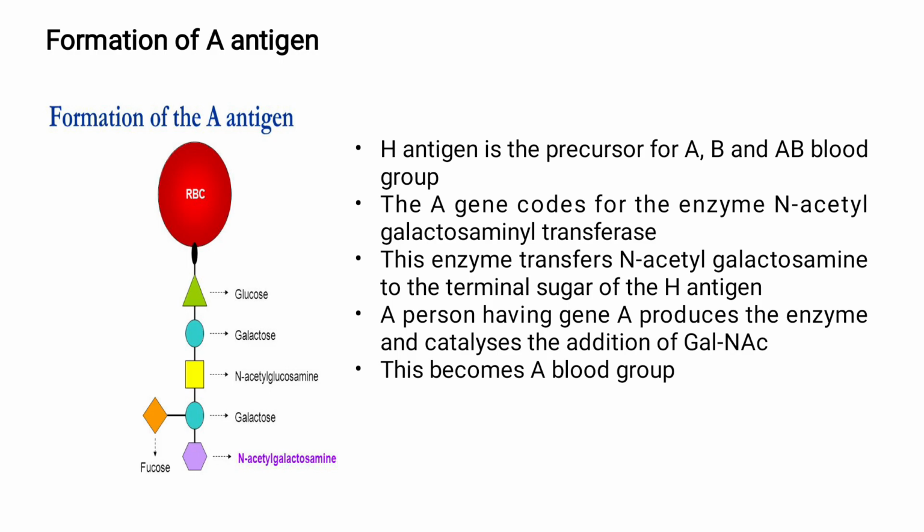In case of A blood group, in addition to fucose, N-acetyl galactosamine is attached. You can observe in the diagram, N-acetyl galactosamine is attached to the H antigen. This addition is catalyzed by the enzyme N-acetyl galactosamine transferase. This enzyme is produced by the gene A. Hence the person with A blood group has A antigen attached to the membrane of red blood cell.